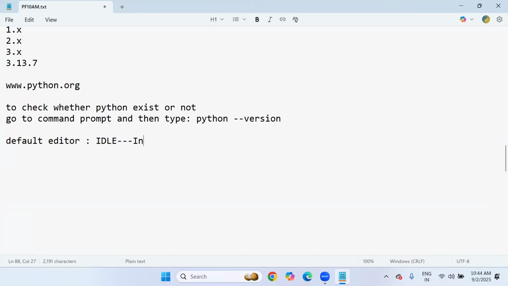IDLE stands for Integrated Development and Learning Environment. IDLE means Integrated Development and Learning Environment. This is the editor tool.